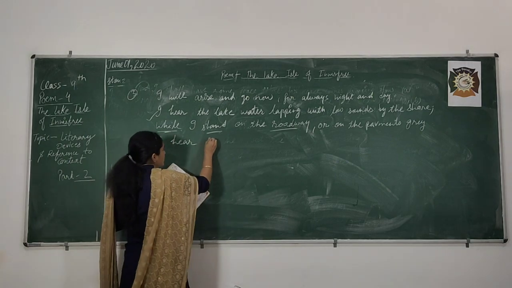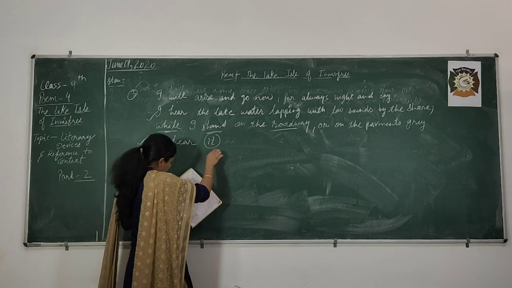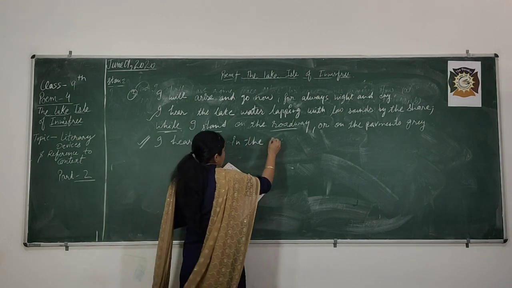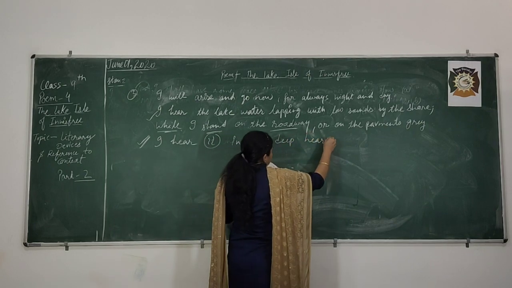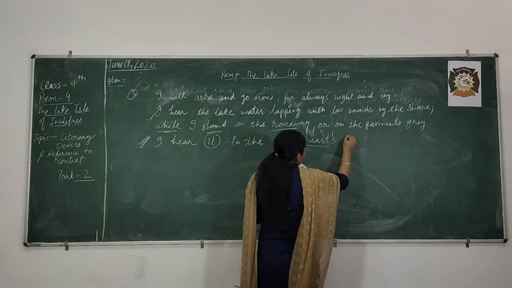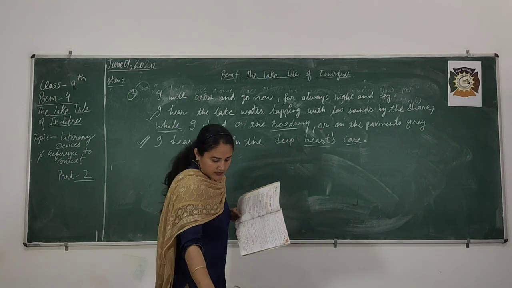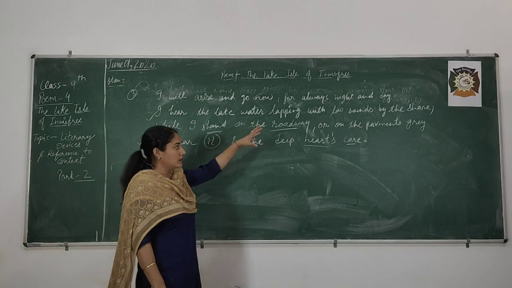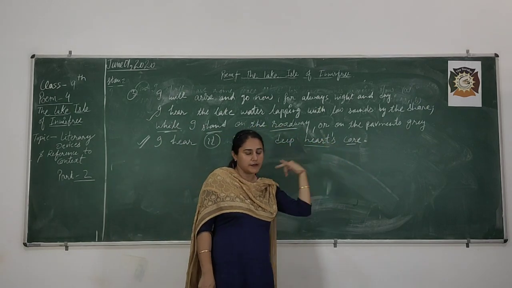I hear it. It is used for the lake water. In the deep heart's core, that is not heart, that is heart, cold. Right? Okay. So what is the rhyming scheme? You have to find it yourself: day, shore, grey, core. Same, A, B, A, B. Okay.